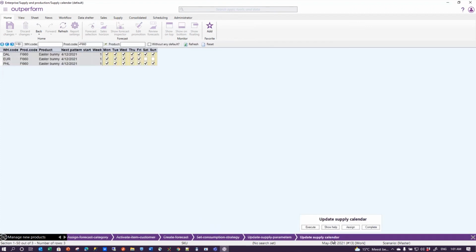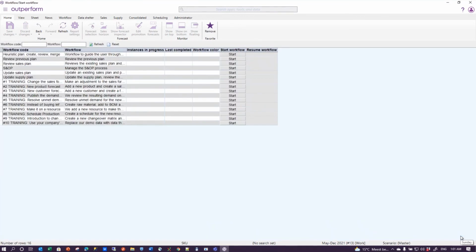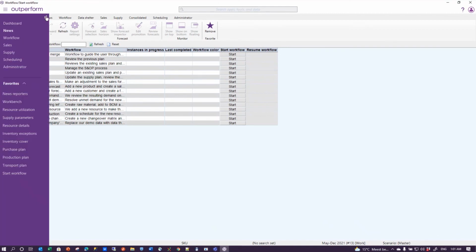And last but not least, my supply calendar. I see reconfirmed that in all the American warehouses it can be supplied all days of the week. In Europe, the product can be supplied only during weekdays and is not being supplied in the weekend. That may be something subject to change, that in Dallas I take off the Sunday, and then this step is completed as well. And I close this workflow and go back to my news page,